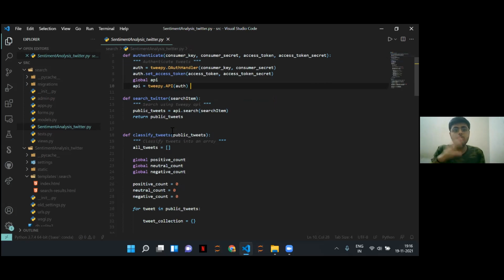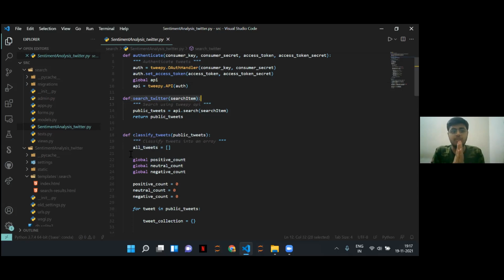So we firstly use the Twitter library that is Tweepy to authenticate the keys. We store it in a function auth, globalize API. We call the APIs using auth, and then we search these tweets. So as you can see in the function search item, we put in our search, and it goes on Twitter and fetches the public tweets and the data inside.